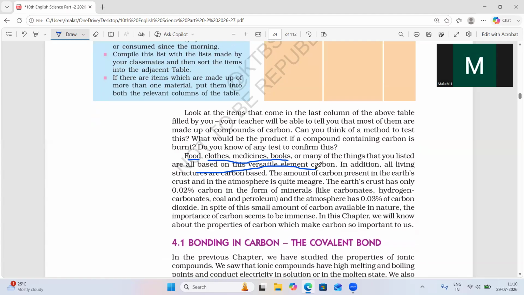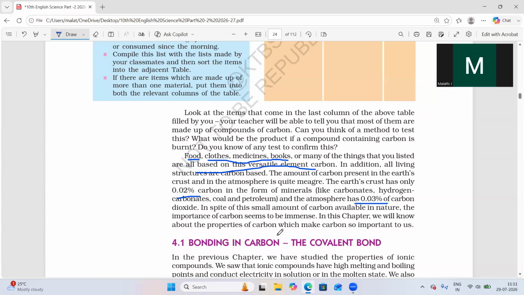Why does carbon have a versatile nature? Why is carbon unique? That is what we will study. We should understand carbon and its compounds in detail. If you go to class 11 and 12, students feel organic chemistry is difficult, but if you understand the basic concepts, organic chemistry will be very easy. So you have to concentrate on this chapter.